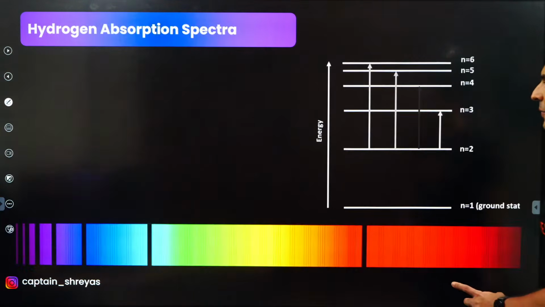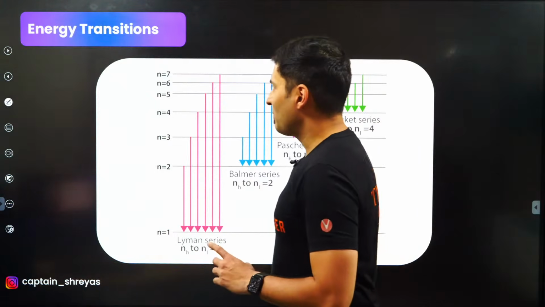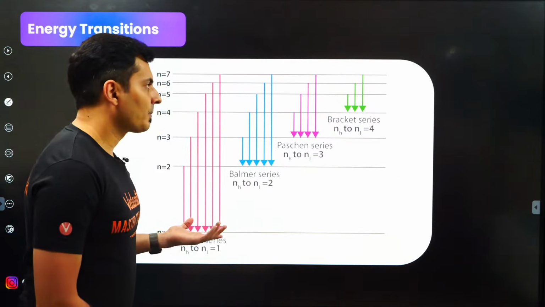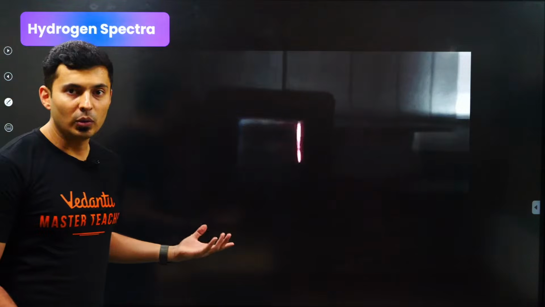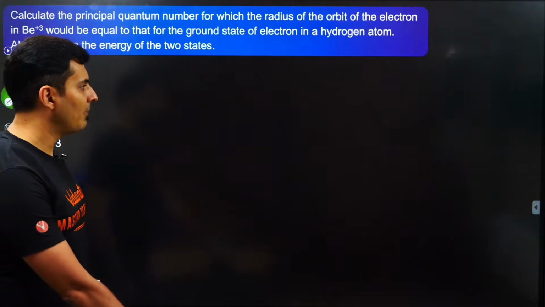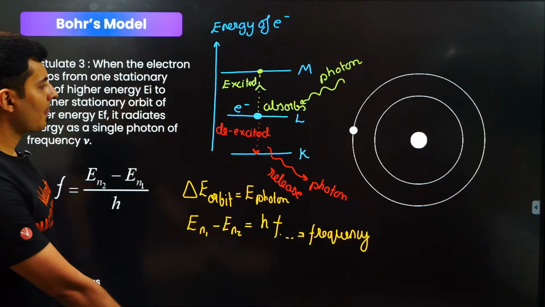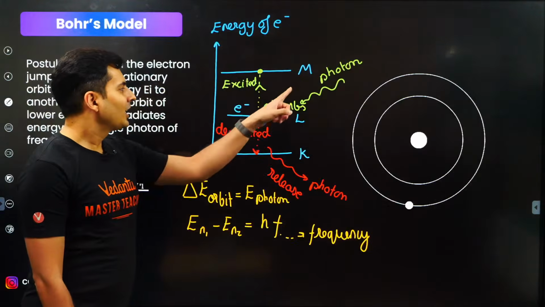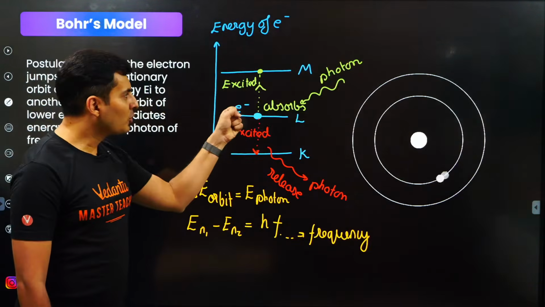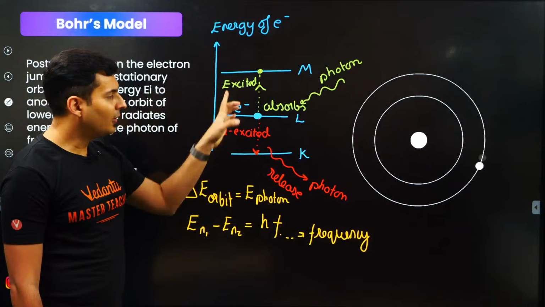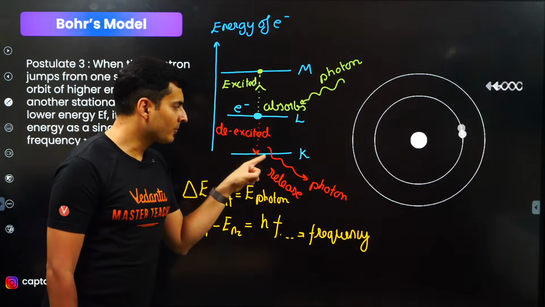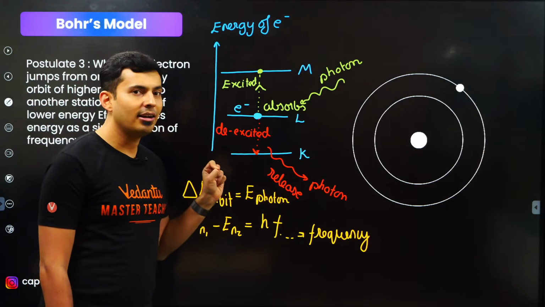Okay. Now, what is this spectrum dependent on? It's basically due to the electron transitions. Remember some time back, right over here. See? An electron can absorb the photon and get excited, or it can release the photon and then get de-excited.